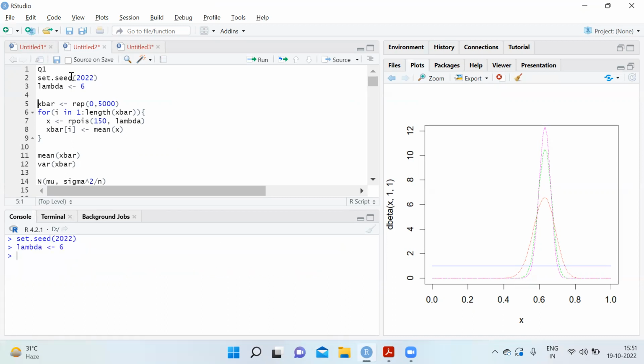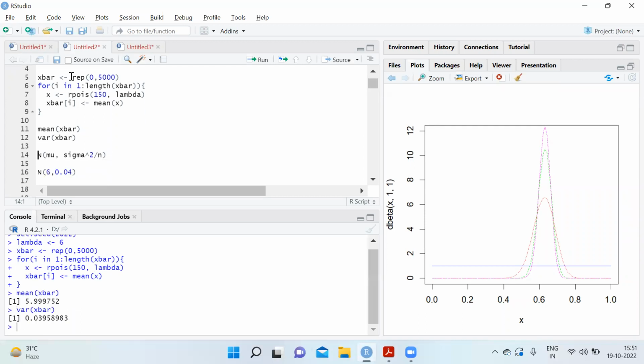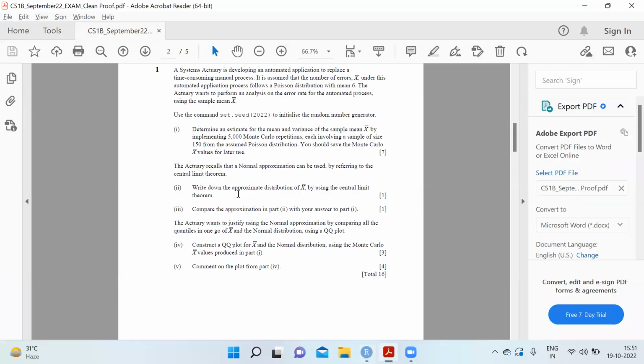So basically I'll just run this. And then we have the mean of X bar and the variance of X bar, as asked to calculate in the question: determine an estimate for the mean and variance of X bar.